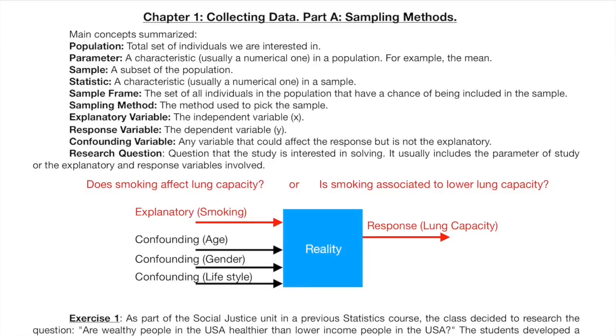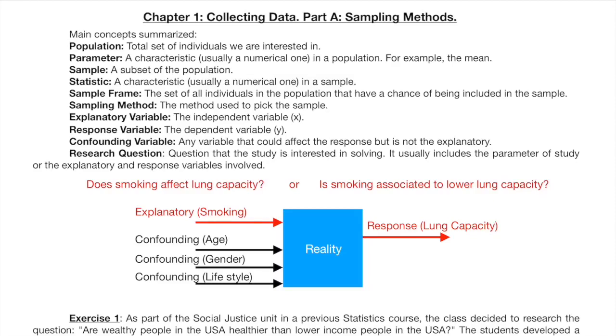The sample frame is the set of individuals that could be selected for the sample. Going back to our example from the previous class, if our population is the set of registered voters, how do we select the 1,000 individuals of our sample? We can call 1,000 phone numbers randomly selected. In this case, the sample frame is the set of all individuals with a phone number.